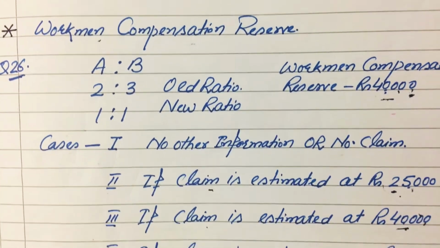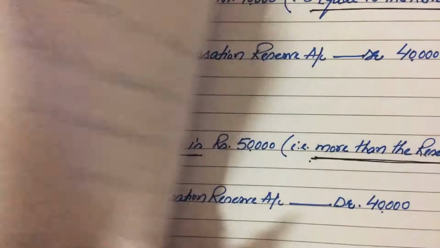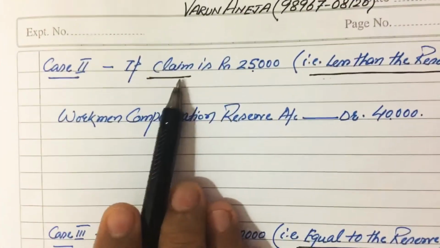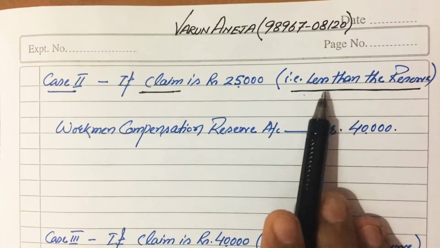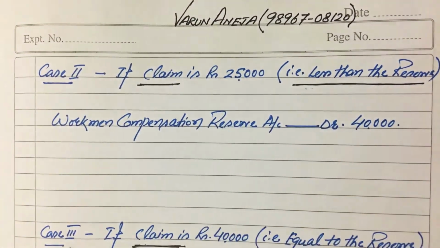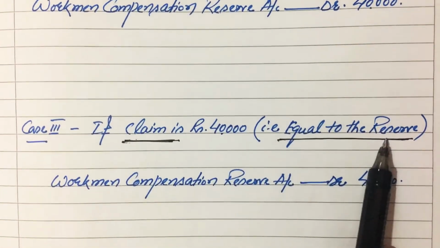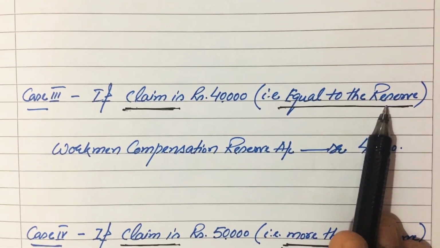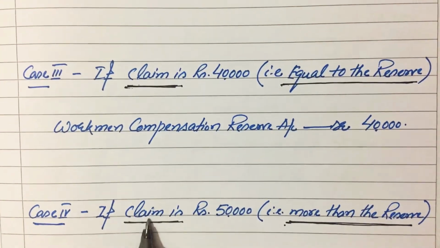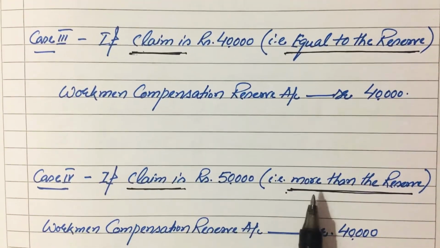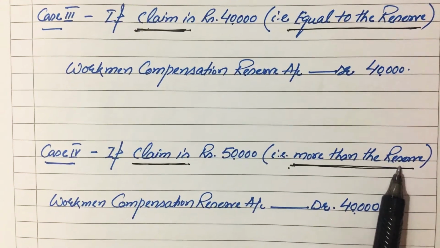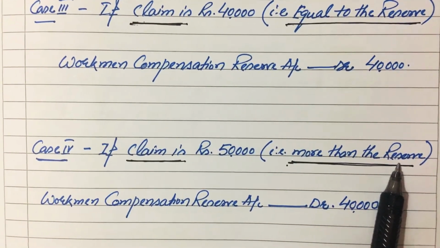Case 1, when there is no claim. Case 2, if the claim is 25,000, that is less than the reserve. Case 3, if the claim is 40,000, that means equal to the given workman compensation reserve. And case 4, if the claim is 50,000, that is more than the given workman compensation reserve.